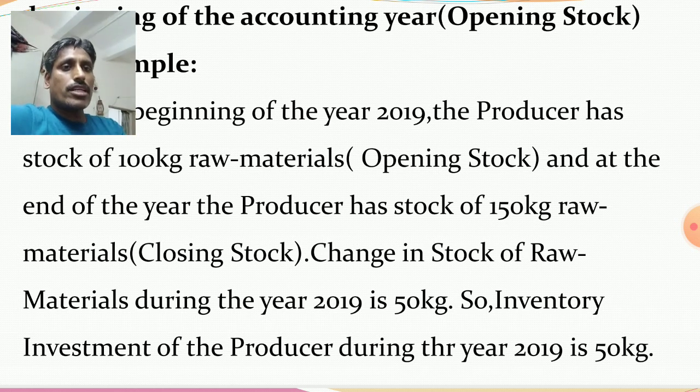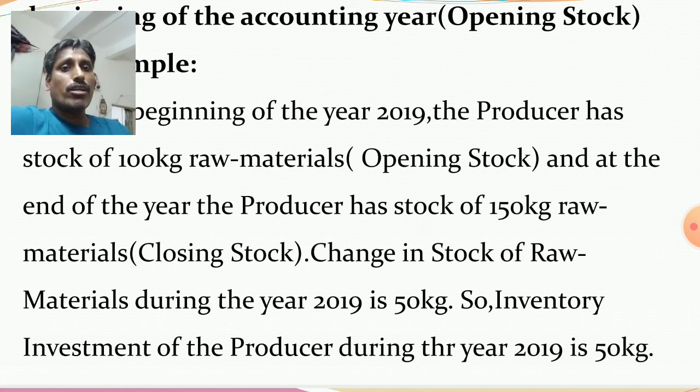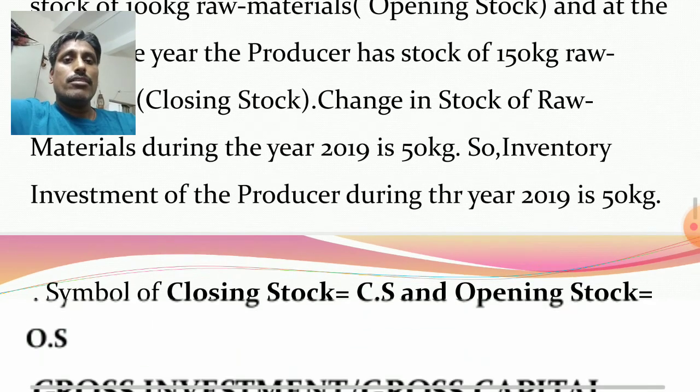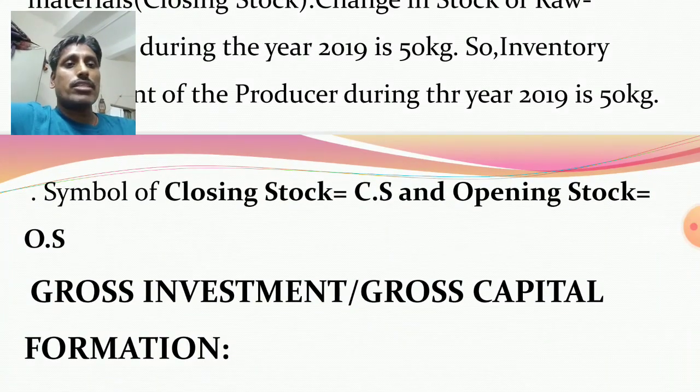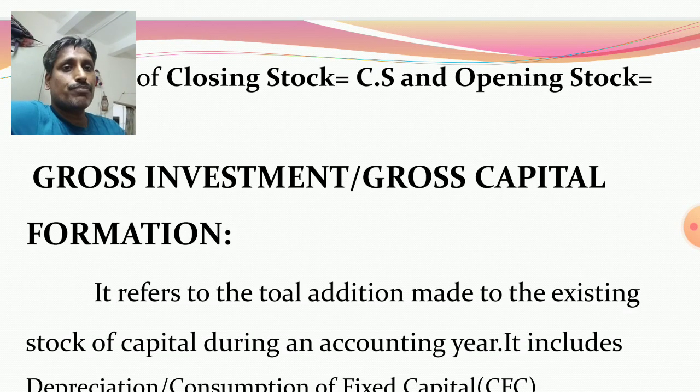So here actually change in stock of raw material is 50 kg, because beginning stock was 100 kg and at the end of the year stock 150 kg. So change in stock is 50 kg. So actually on 50 kg during the year 2019, the producer invested funds. Okay, it is the inventory investment of the producer during the year 2019. Clear? So symbol of closing stock is CS and opening stock is OS. Clear? Then I will discuss gross investment or gross capital formation.